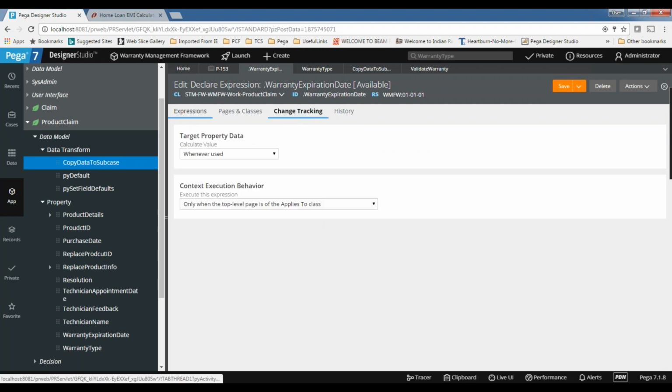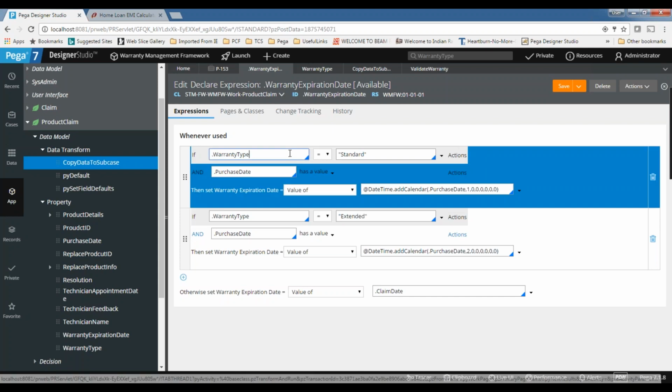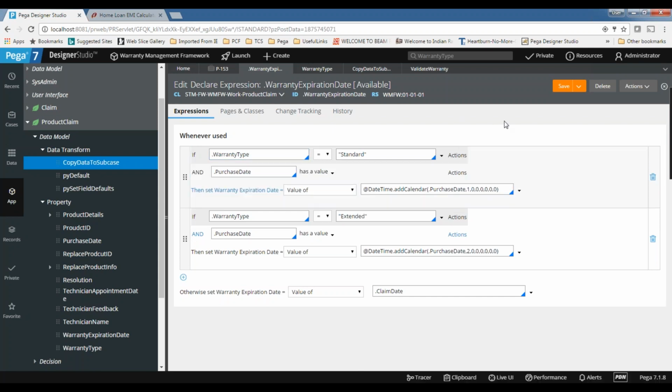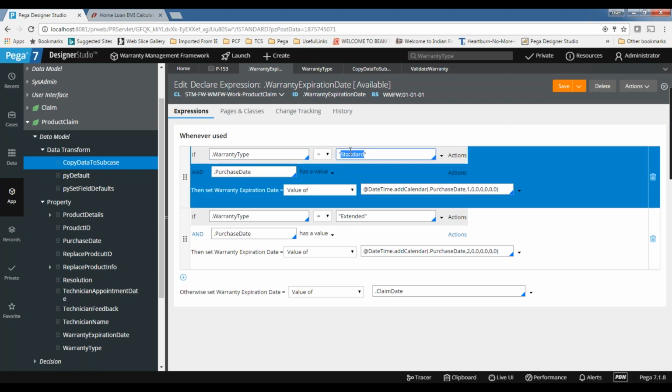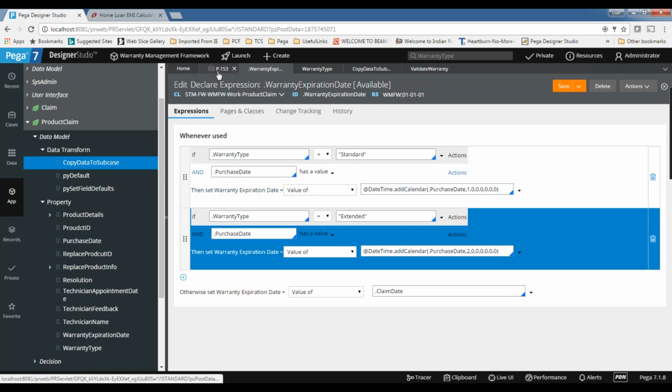Based on this, the system internally determines that some agents will be running to keep monitoring. We call it the declarative engine, which monitors the properties we are using in this calculation, and whenever there is a change, the system will trigger this expression rule so that we can see the output on the screens.